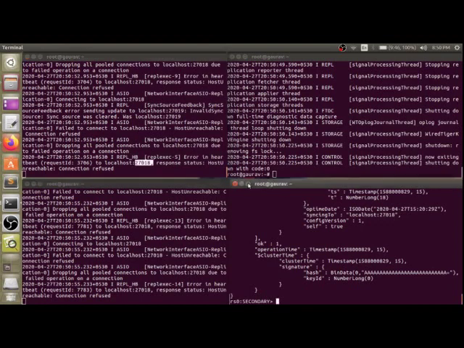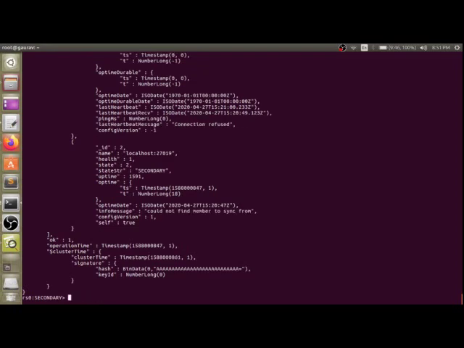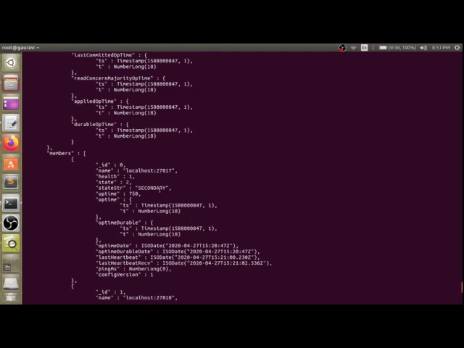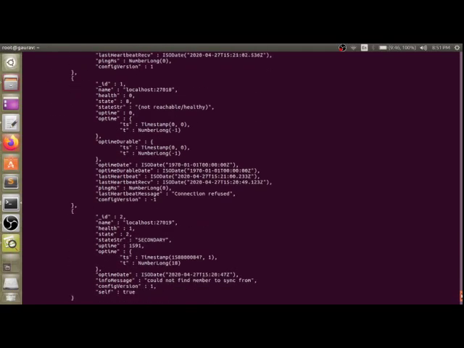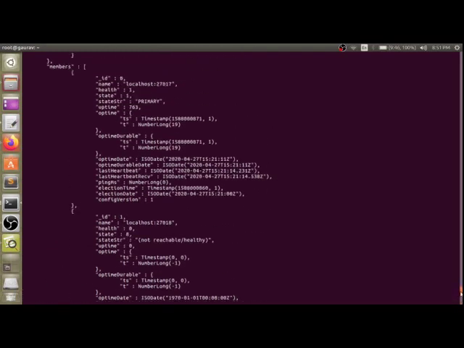Here you can see the status with rs.status: 27018 is not reachable, and 27019 is secondary. So now let's try again. Still secondary, and 27017 is elected as primary.